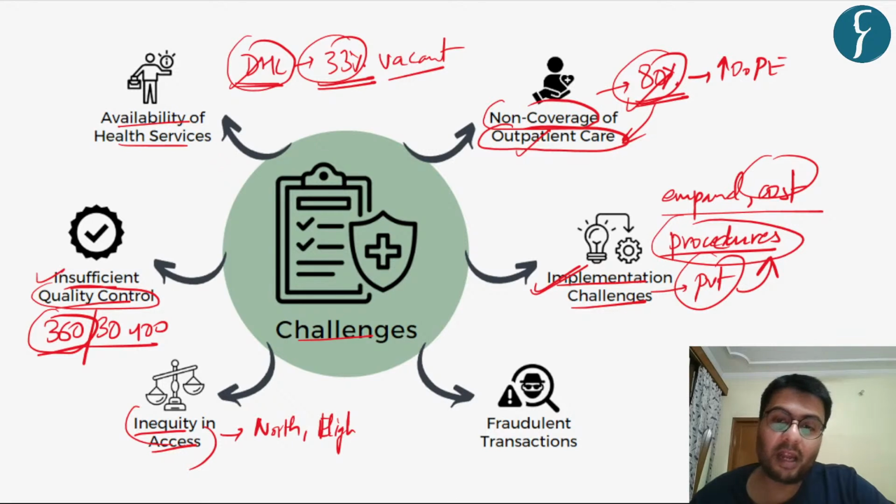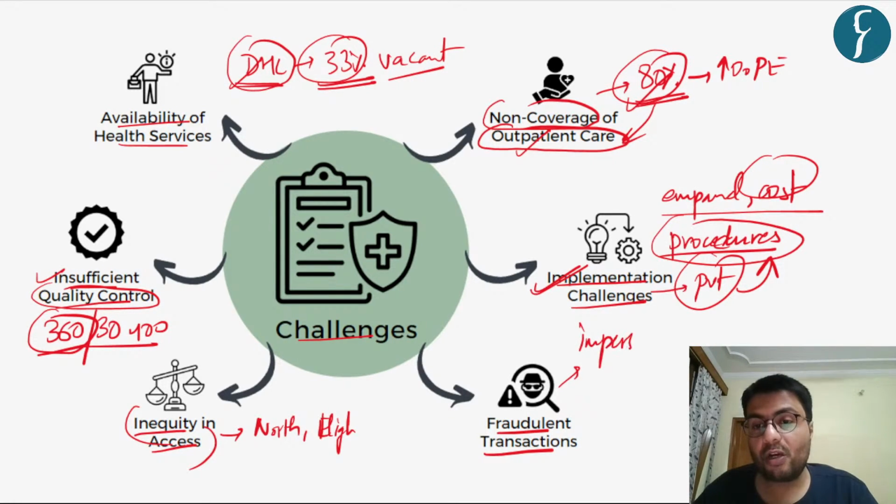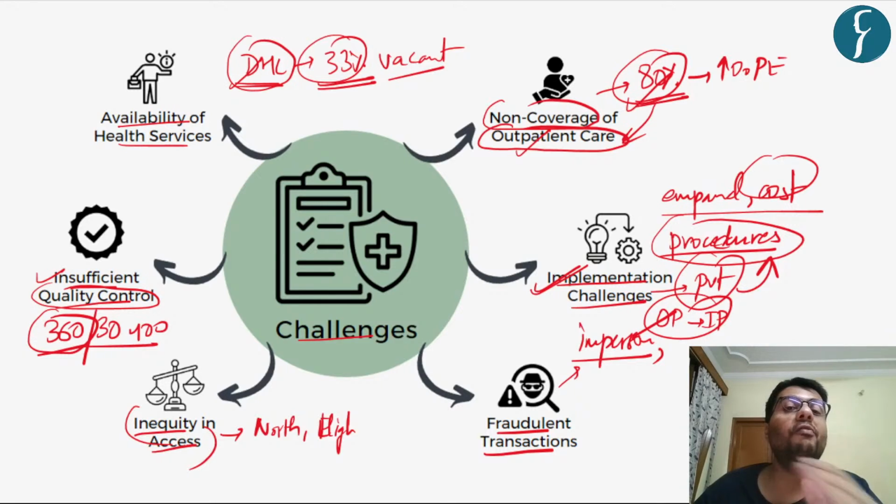Also, you can understand there are quite a lot of fraudulent transactions which take place, because in connivance with the hospitals, there are many people who impersonate other people in order to take free healthcare services. And there are also quite a lot of allegations that hospitals are converting outpatients to inpatients in order to make them eligible for coverage under this scheme.